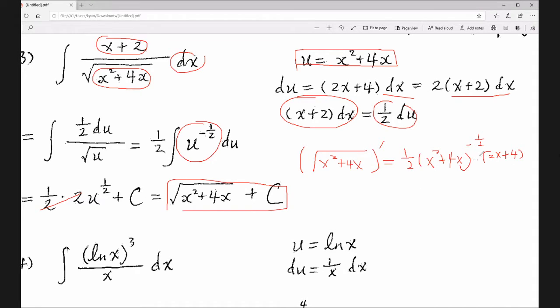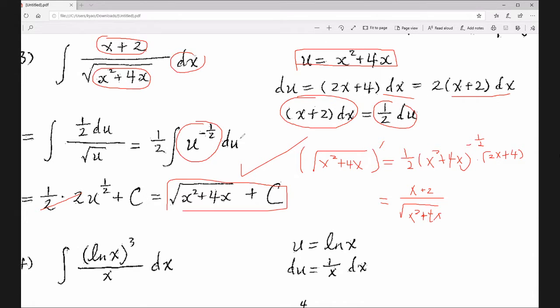Now 1/2 times 2x plus 4, the 2 cancels, so you have x plus 2 over, since negative power 1/2 is square root, the square root of x squared plus 4x. Same answer. The derivative of this function is x plus 2 over the square root of x squared plus 4x, so we have verified this is the right answer.